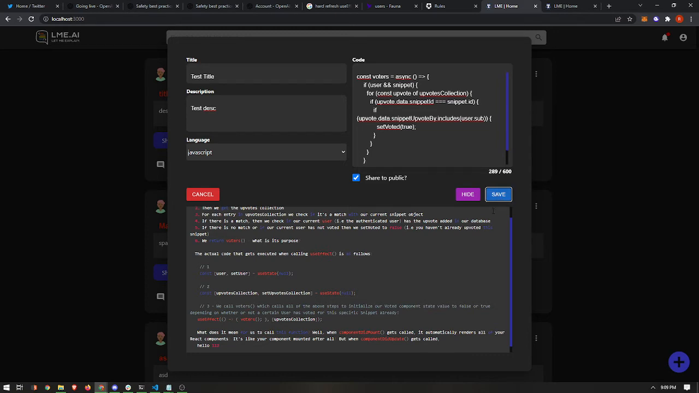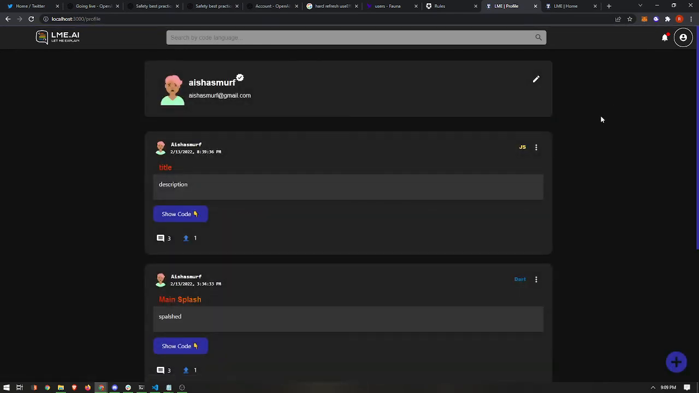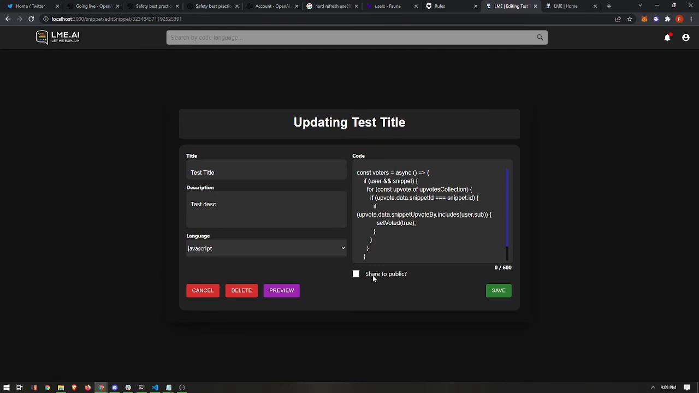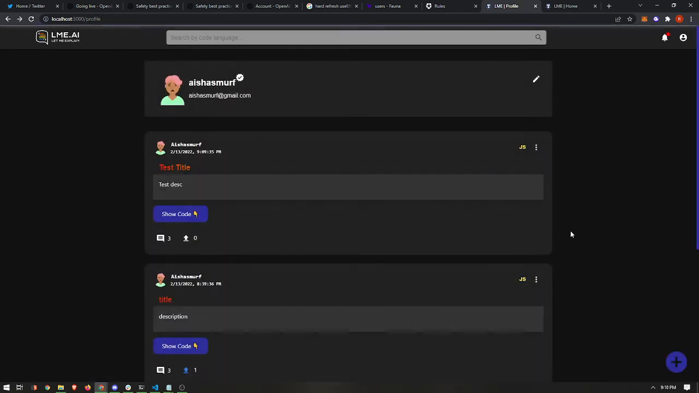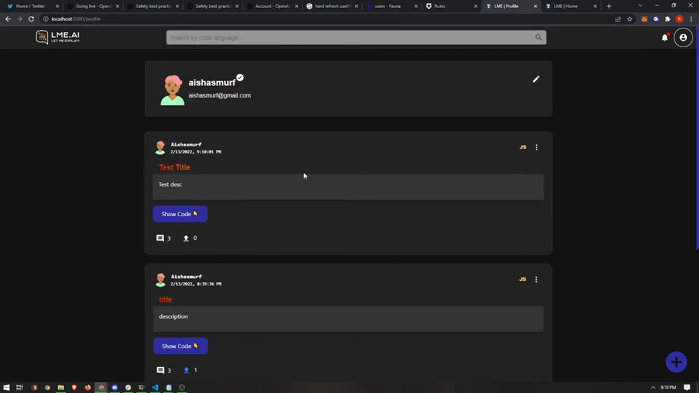When we click save, it will appear on our home page as we save it publicly. We can also see it on our profile page. If we don't want to share this to the public, we can go to edit, untick the share to public input, and click save, and it will not appear on the home page. It will only appear on our own personal page.